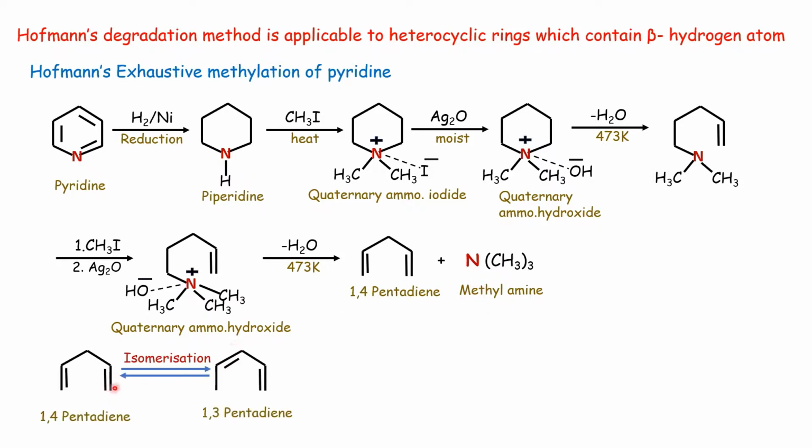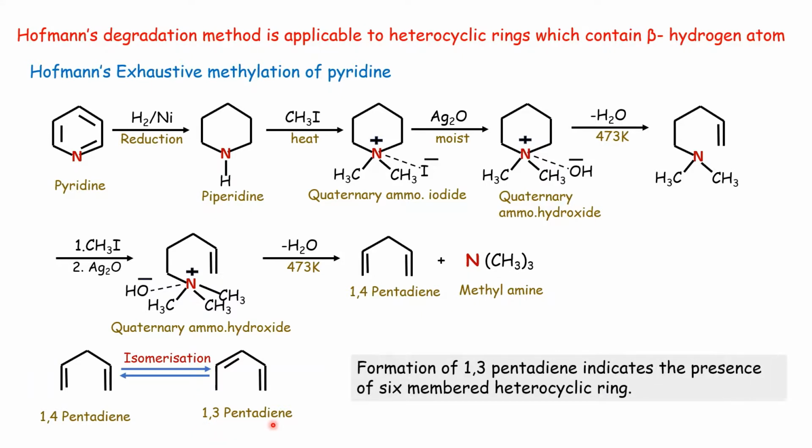That 1,4-pentadiene is a less stable compound. It isomerizes to the more stable compound, 1,3-pentadiene. And formation of 1,3-pentadiene indicates the presence of a 6-membered heterocyclic ring. That is, pyridine is a 6-membered heterocyclic ring containing nitrogen. After degradation, the nitrogen is removed from the ring.